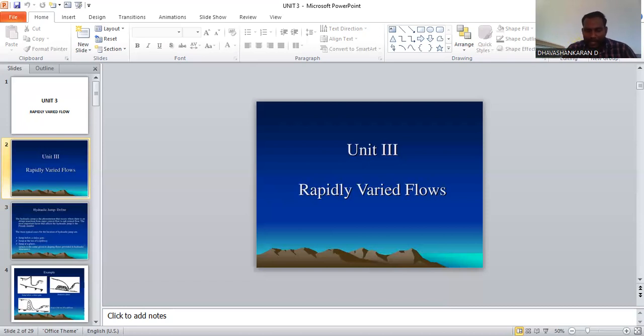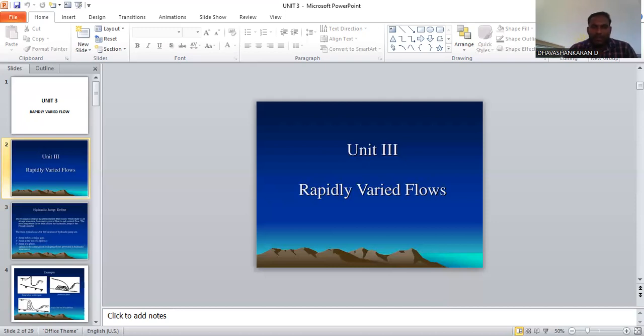When a hydraulic jump takes place, a loss of energy due to eddy formation or turbulence will occur. So some part of the energy may get lost. Turbulence means there is a large amount of disturbance in the water. Where the water is flowing, the water gets disturbed due to the jump, resulting in a loss of energy. So this is the definition of the hydraulic jump.